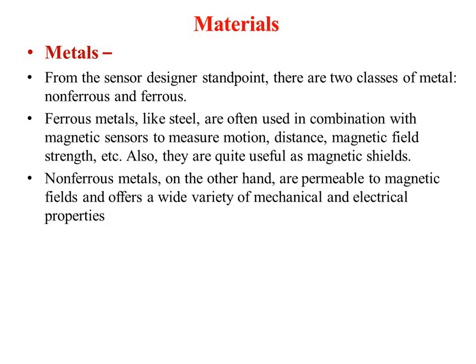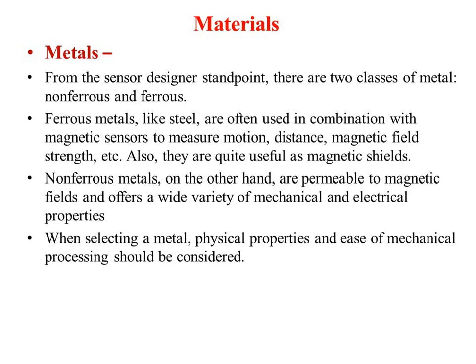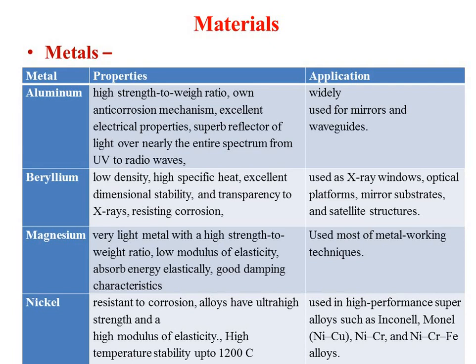And non-ferrous metals, on the other hand, are permeable to the magnetic field and offer a wide variety of mechanical and electrical properties. While selecting the metal, you need to consider the physical properties and the ease of mechanical processing. These are the metals: aluminium, beryllium, magnesium, nickel.